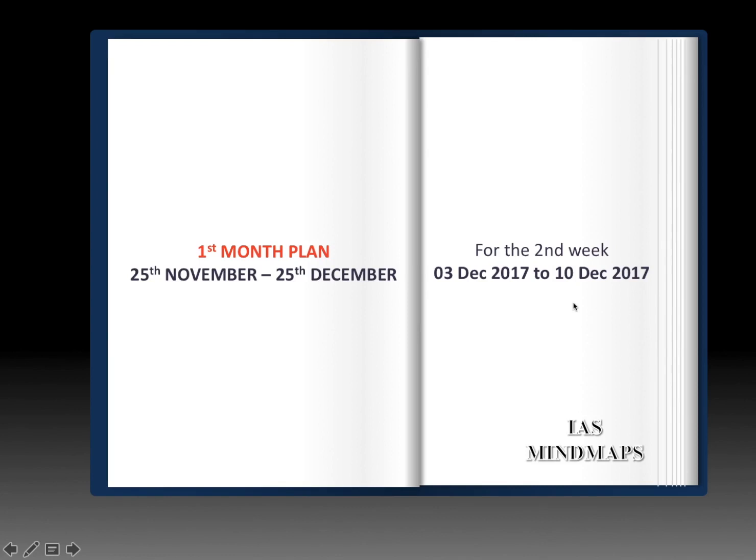In which you are getting weekly targets for the Mission UPSC IAS exams 2018. Under this plan, we are first dividing the whole 6 months till June 2018 into 6 deadlines or 6 months targets, and we are dividing one particular month into weekly targets, weekly deadlines. We uploaded the first week targets on 25th of November.